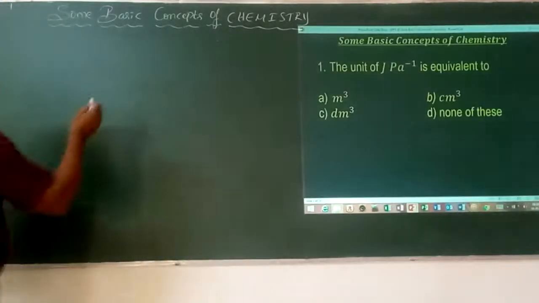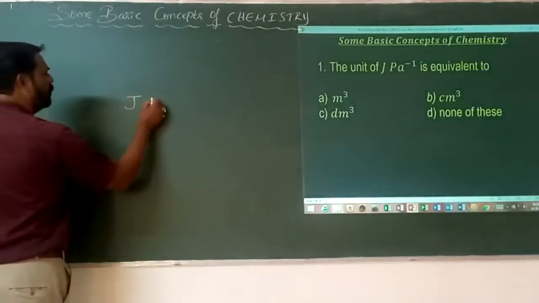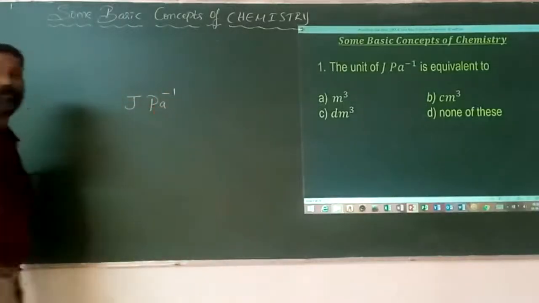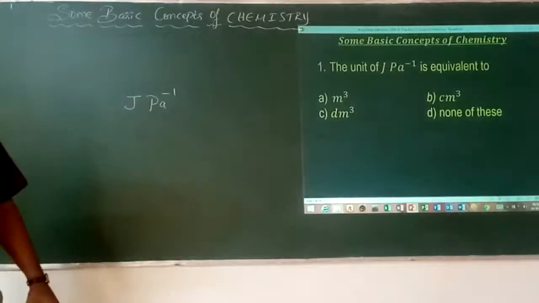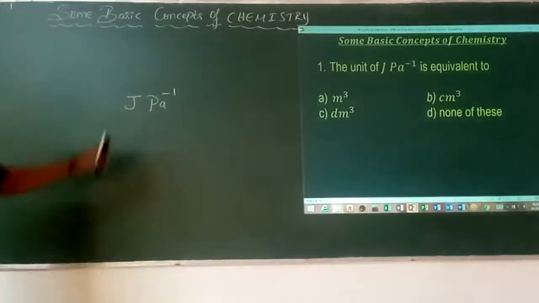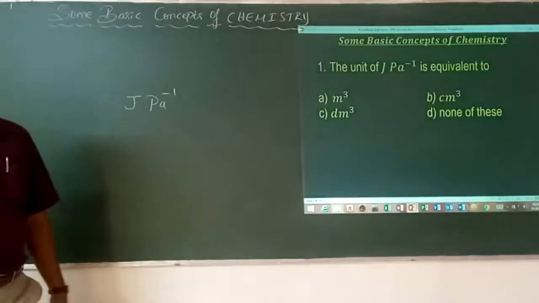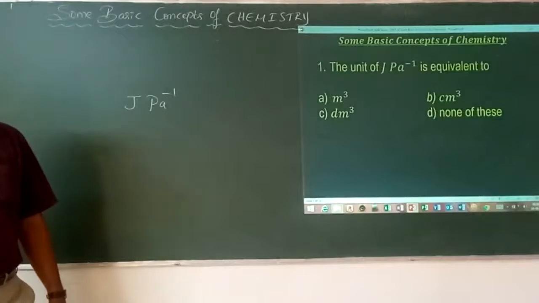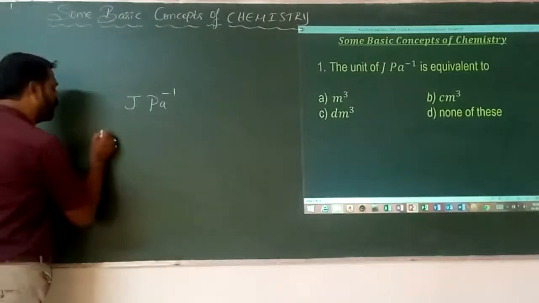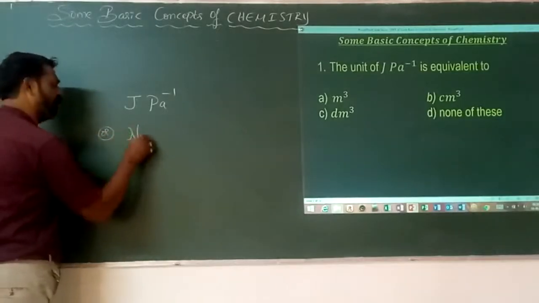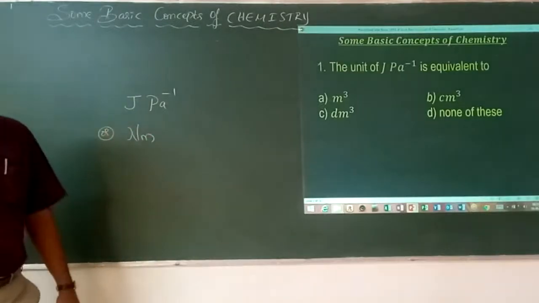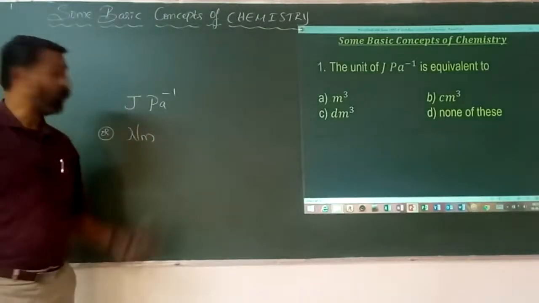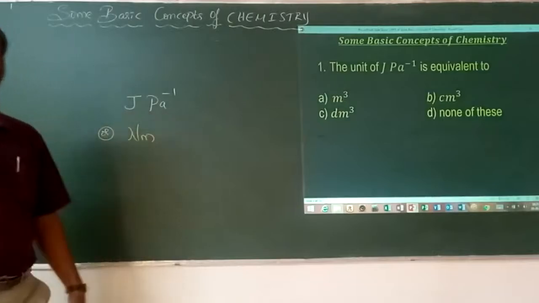So first, we know joules per Pascal, what is the equivalent unit with respect to this? Joule is nothing but energy in the form of work, and that is Newton meter. Newton meter is the unit of joules, whereas Pascal is a unit of pressure.